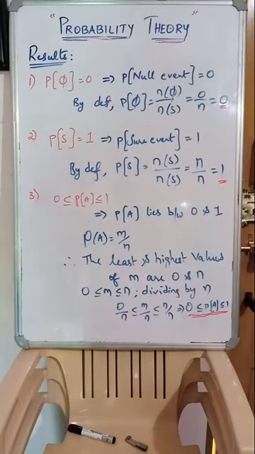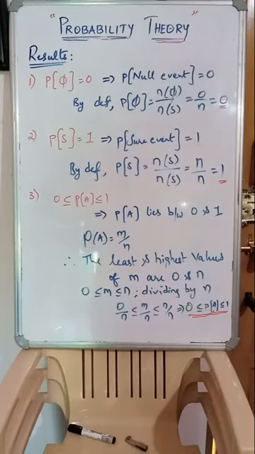Now as you all know, probability value will never be negative, right? At the same time, the probability value lies within 1. So 0 to 1. Probability of any event you consider, the value will always be between 0 and 1. As you know the definition, probability of any event equals favorable by exhaustive. Favorable is denoted by m and exhaustive is denoted by n. So here n means the exhaustive whole, the total number of possible outcomes.